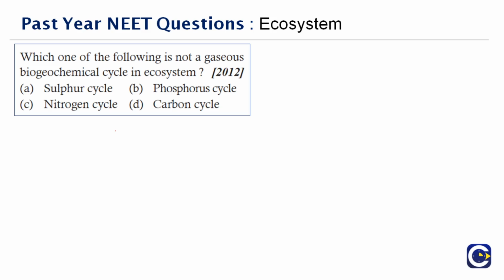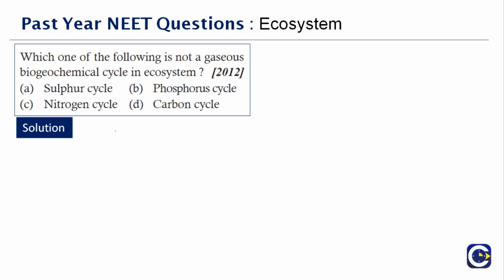Next question. Which one of the following is not a gaseous biogeochemical cycle in the ecosystem? You're given 4 cycles here: sulfur, nitrogen, carbon and phosphorus. Phosphorus is mostly used in the form of phosphate. Its reservoir pool is the rocks, which we already saw in the earlier question, while the cycling pool is the soil for the terrestrial ecosystem, and for water it is the aquatic ecosystem.